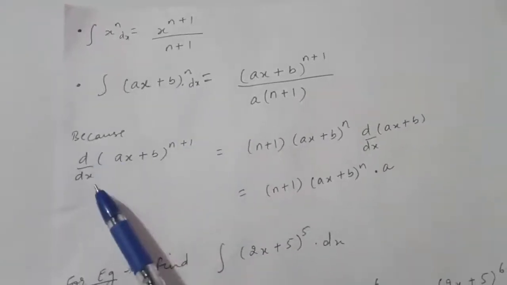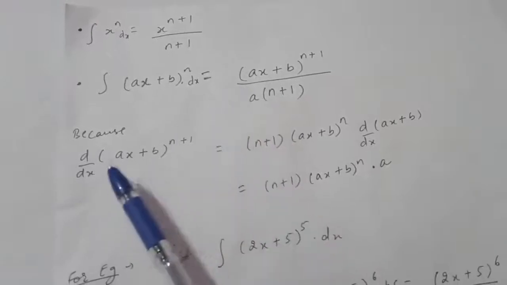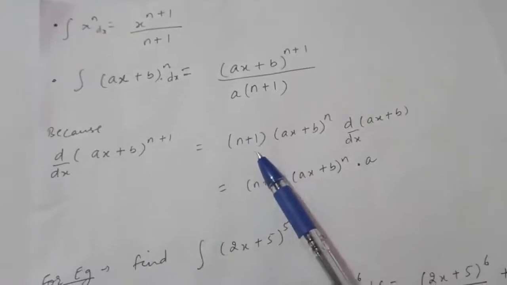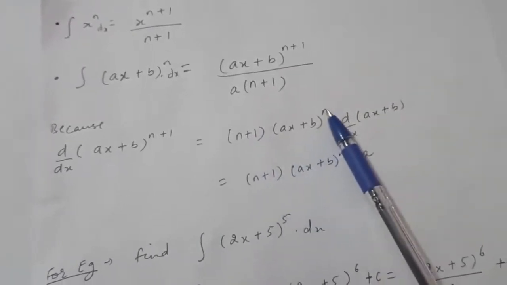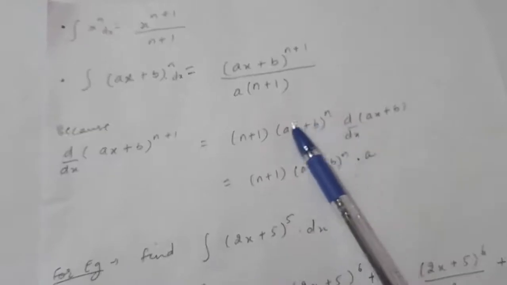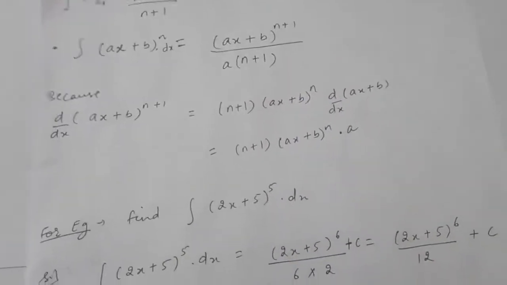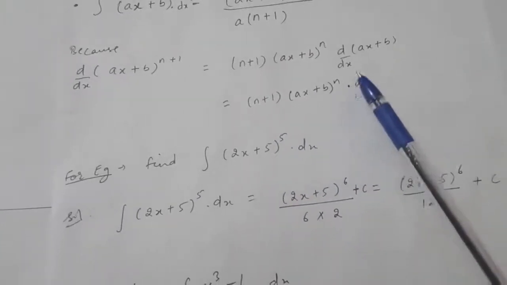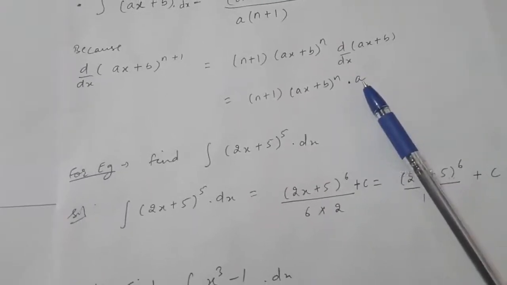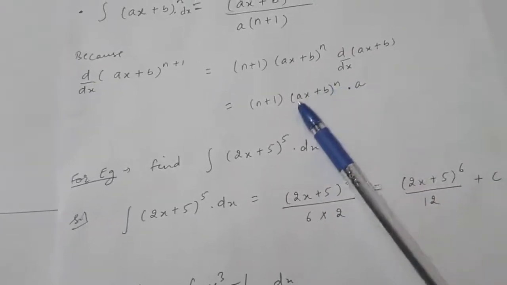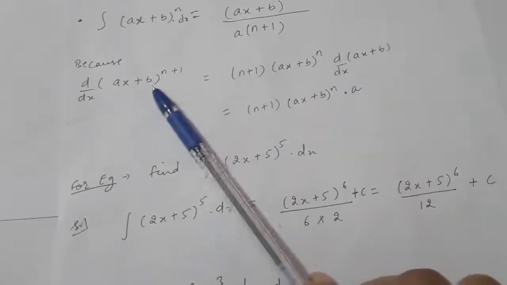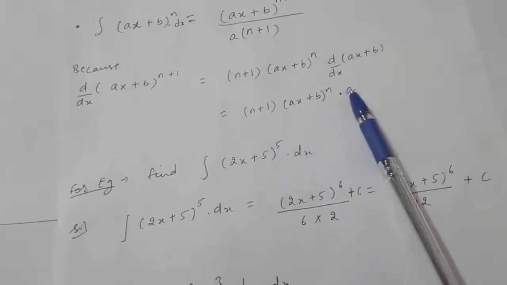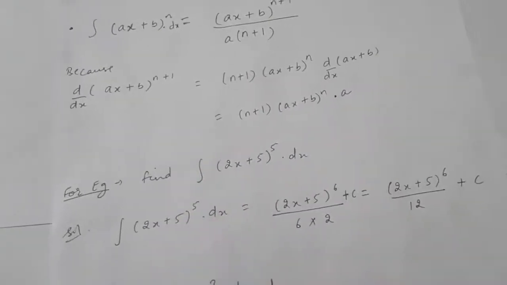Now see how this happened, because the derivative of ax plus b whole raised to the power n plus 1 is n plus 1 into ax plus b whole raised to the power n into derivative of the term ax plus b. So you will get n plus 1 into ax plus b whole raised to the power n into derivative of this is a, right? Therefore we get the integration of this as ax plus b whole raised to the power n plus 1 upon n plus 1 into a, because these two will go this side in the denominator, right?